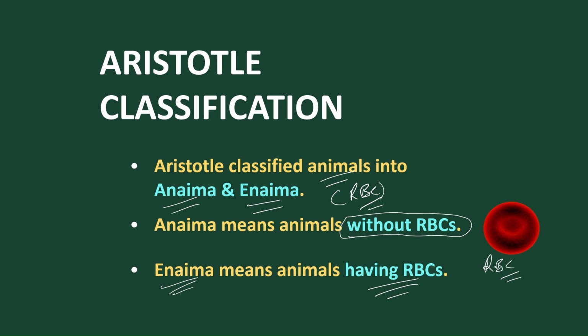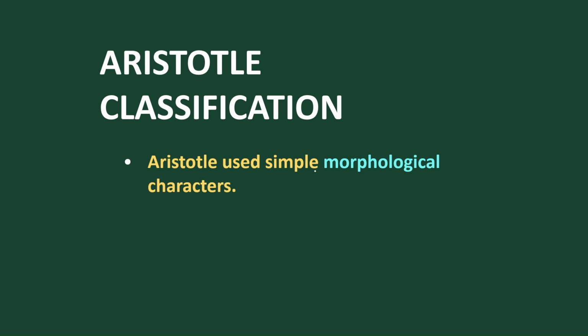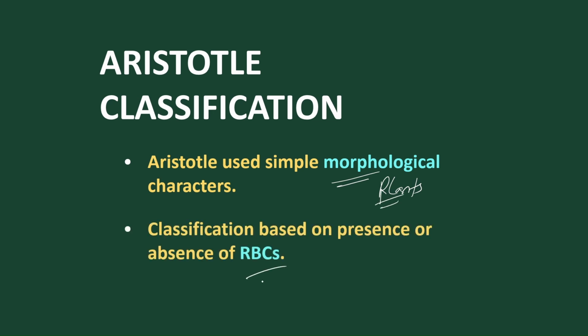So the basis of classification for animals was the presence of RBC, but for plants it was based on morphological height. The morphological sequence is taken for plants, but for animals, RBC is the main basis of classification.